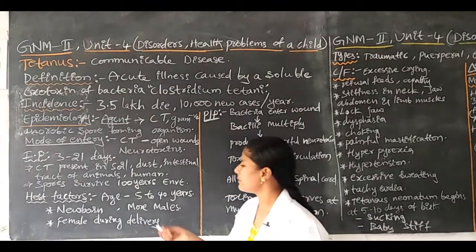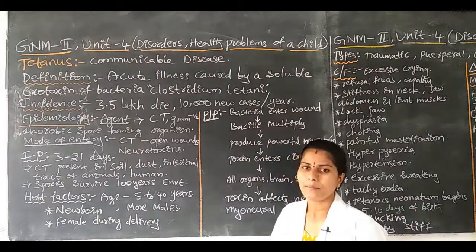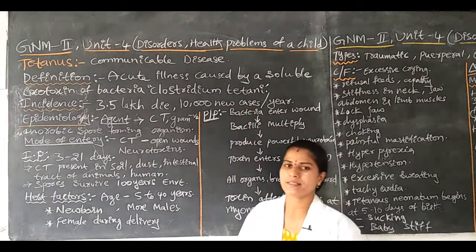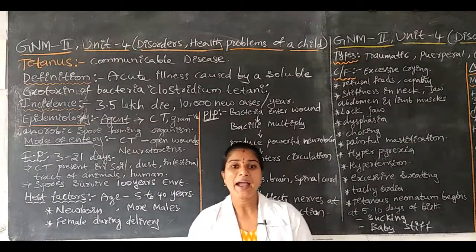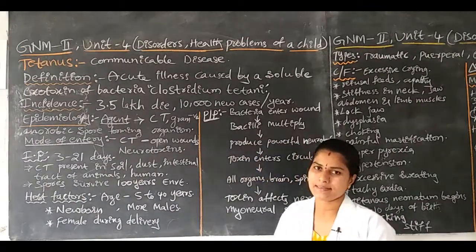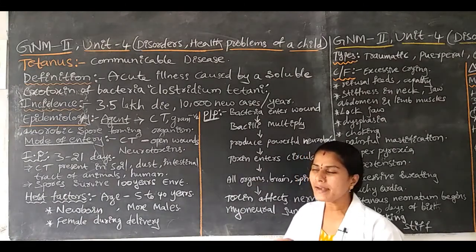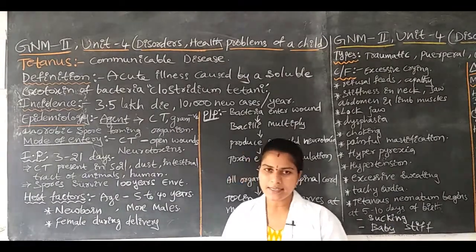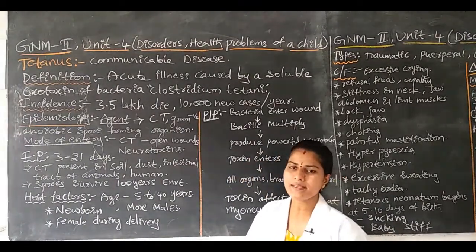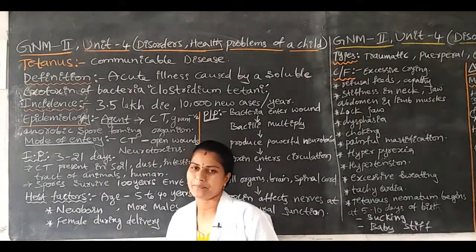Next, it occurs more in males than in females. The disease is high risk for males and low risk for females. Females are at risk for tetanus during delivery.